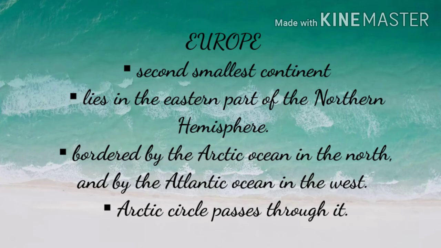Europe. It is the second smallest continent on the earth. It lies in the eastern part of the northern hemisphere. It is bordered by the Arctic Ocean in the north and by the Atlantic Ocean in the west. Arctic Circle also passes through it.